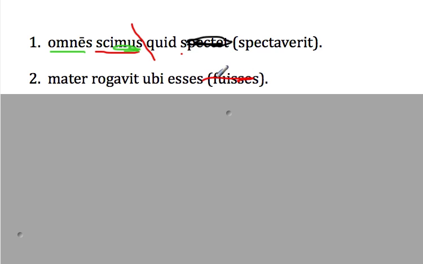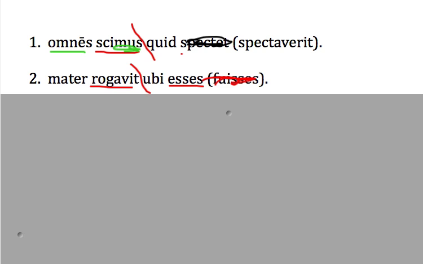Mater rogavit ubi esse. So we've got two main verbs, rogavit and esse. Perhaps we recognize that esse is an imperfect subjunctive. It's got the infinitive esse right in there, plus an ending. We've got two main verbs, so we obviously must have two clauses. We'll divide at the ubi.